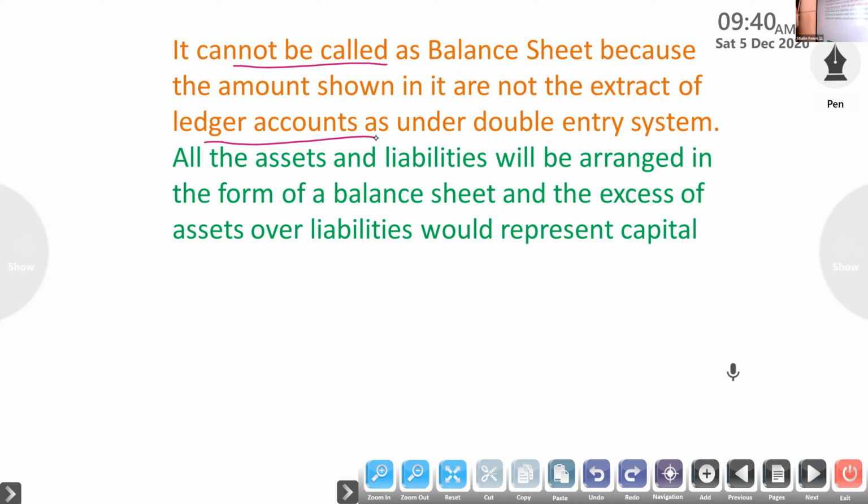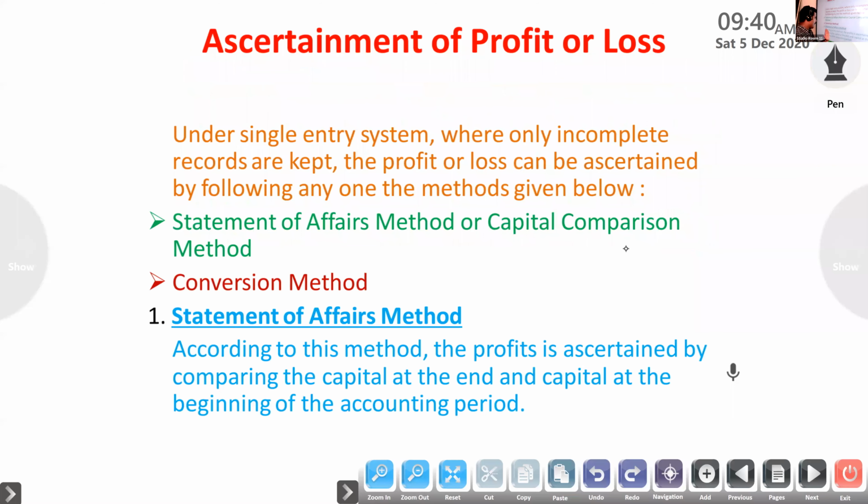Same like a balance sheet, all the assets and liabilities will be arranged in the form of a balance sheet, and the excess of assets over liabilities will represent the capital. So that I will tell. Under this method, the capital comparison method, how to calculate profit?